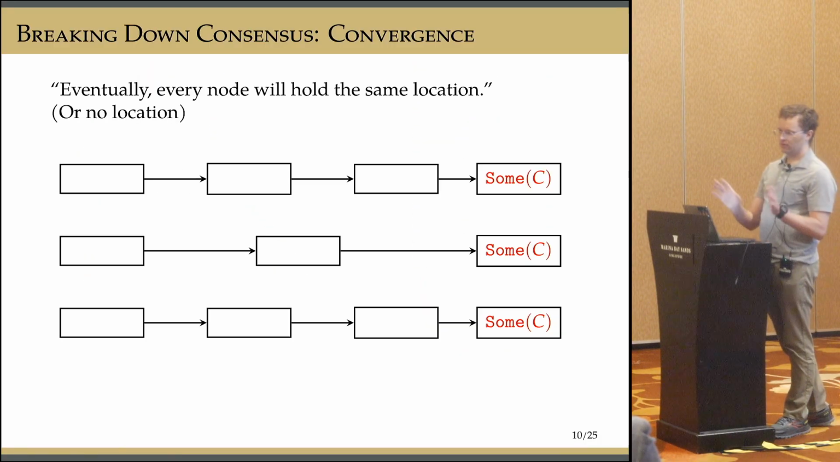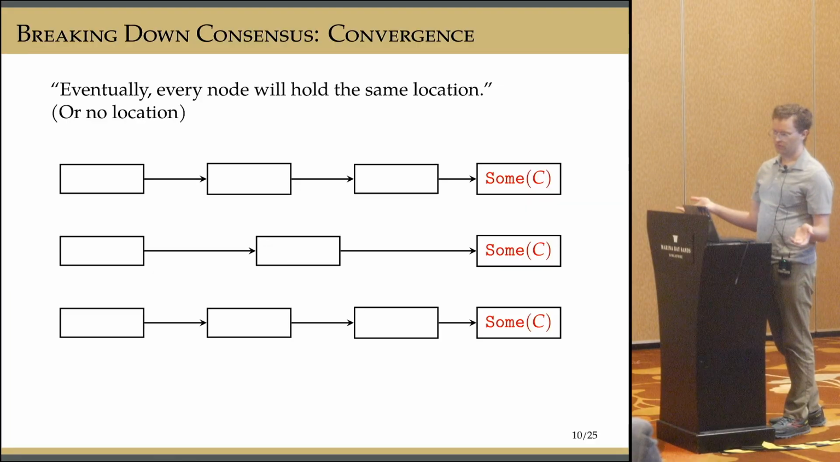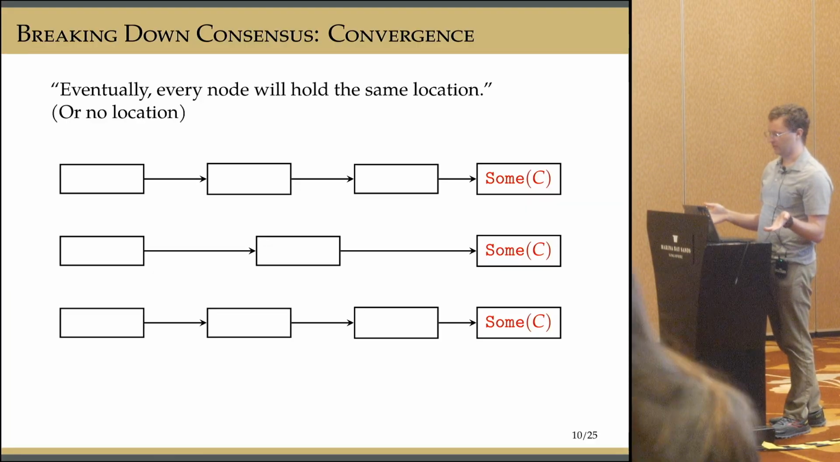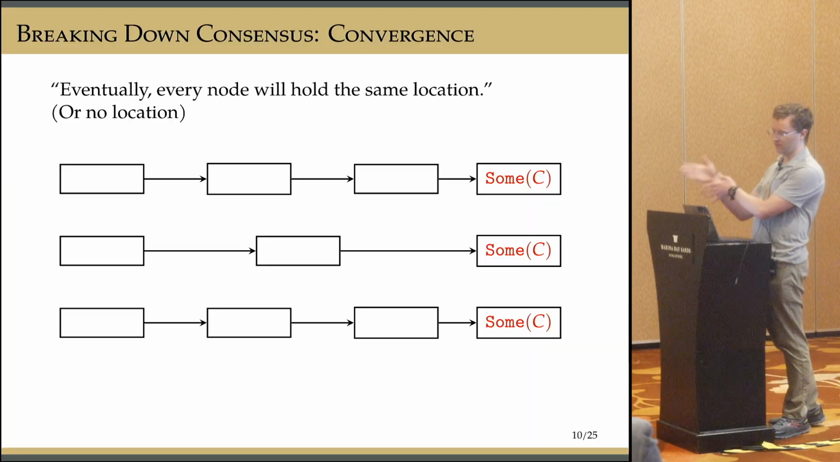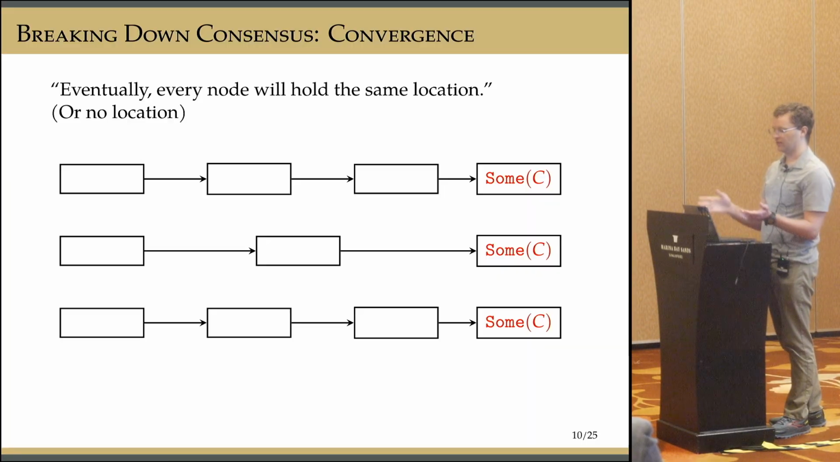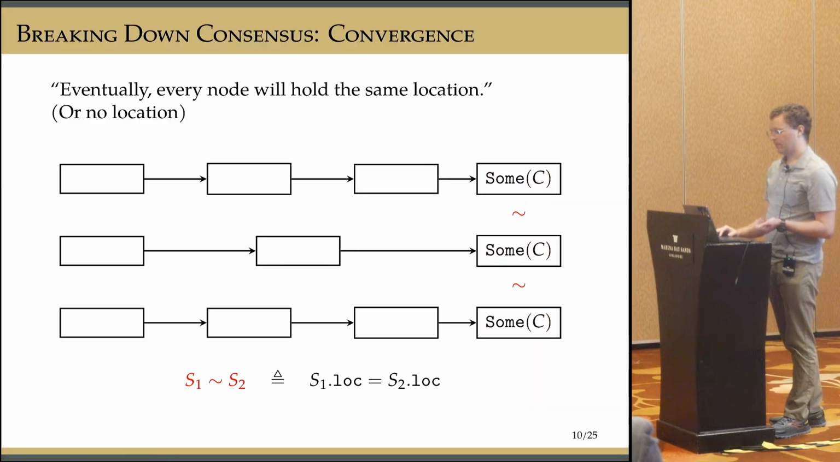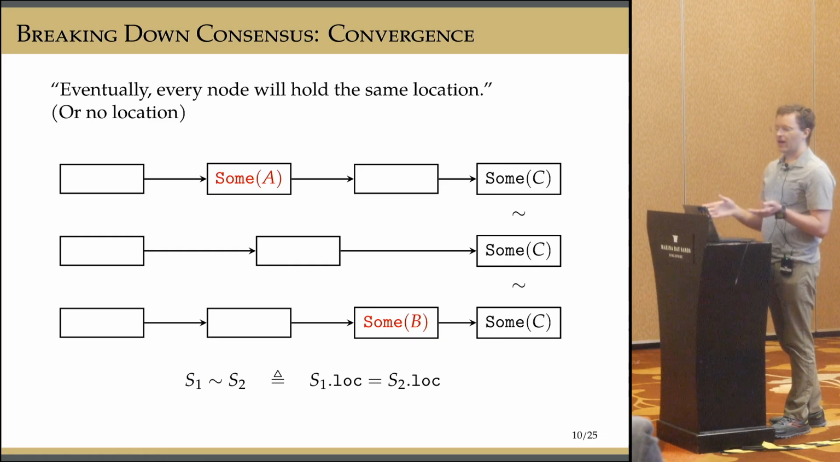So let's think about a slightly weaker property than consensus safety. This is convergence, a property that's going to be familiar to anyone who's worked with CRDTs. The idea is that eventually all the nodes, under some conditions, can arrive at the same state. In this case, they'll know the same location or no location. OK. So this is not our consensus property.